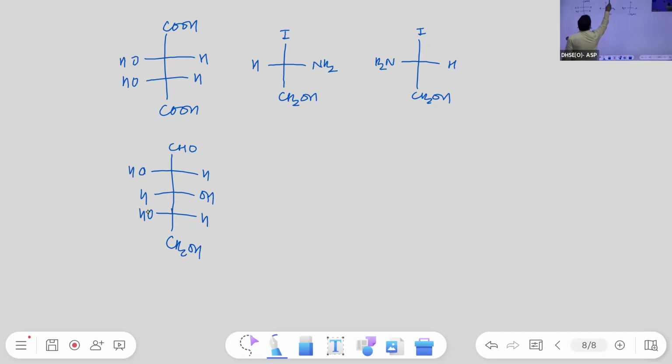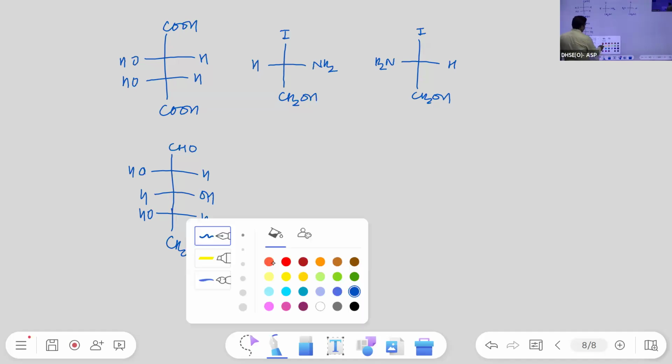I hope all of you tried. So, as I explained, you have to revise the CIP nomenclature or priority rule once. After that, where we have to do the numbering, geometrical isomerism will be discussed with EZ nomenclature. Okay.